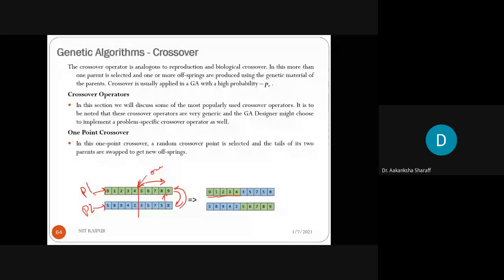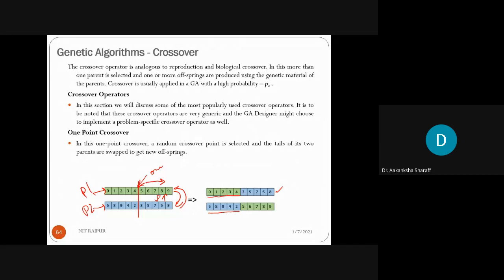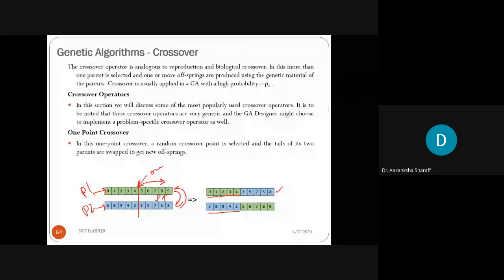Next, the left hand side will be the same, that is 5, 8, 9, 4, 2. But on the right hand side, the upper one will get swapped. That is 5, 6, 7, 8, 9. Clear? So this is the concept behind one point crossover: new offsprings are generated when a crossover point is selected, and after that crossover point, the tail of this parent gets swapped to generate a new offspring. That is one method to reproduce the offsprings.